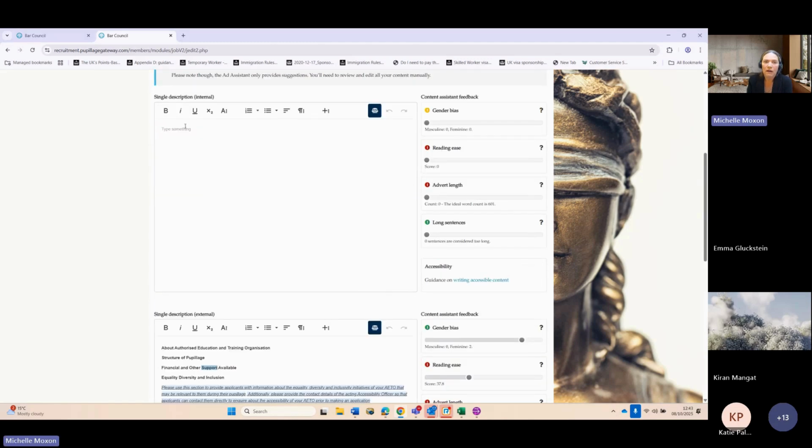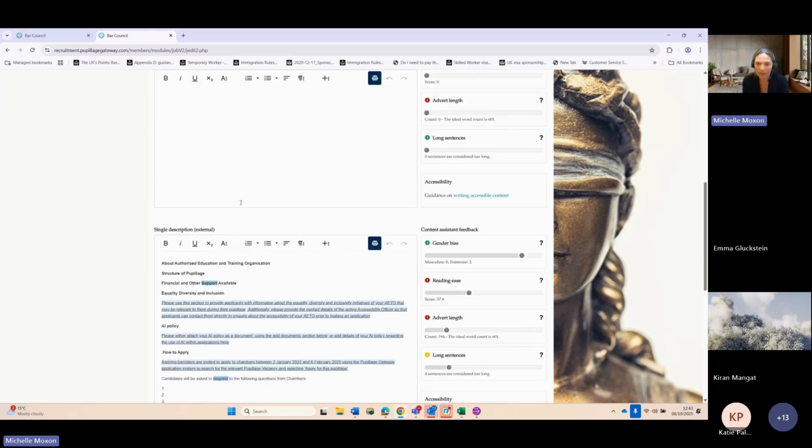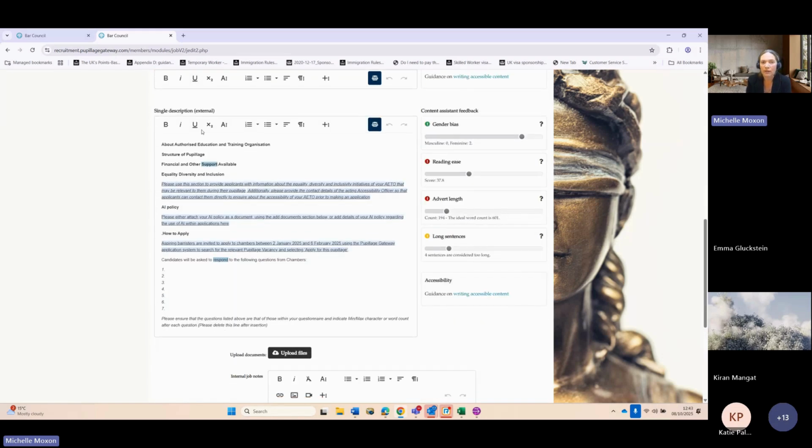So you'll see that you have two descriptions. You've got a single description internal and single description external. You can leave the internal boxes. This is for when internal candidates apply to your job roles, which won't be happening during pupillage. So the only box that you need to fill out is a single description external.